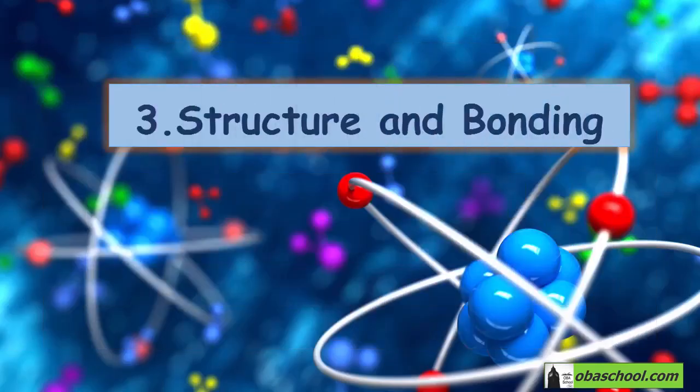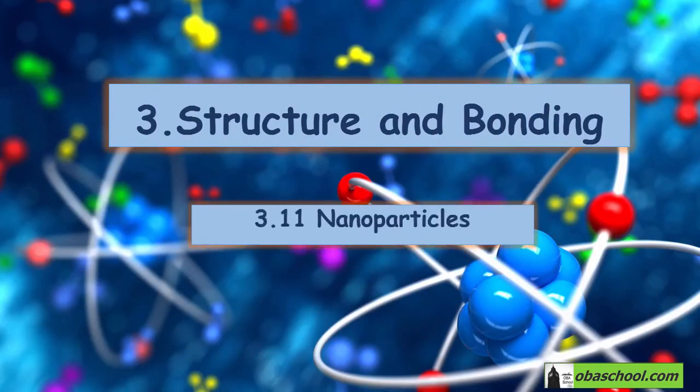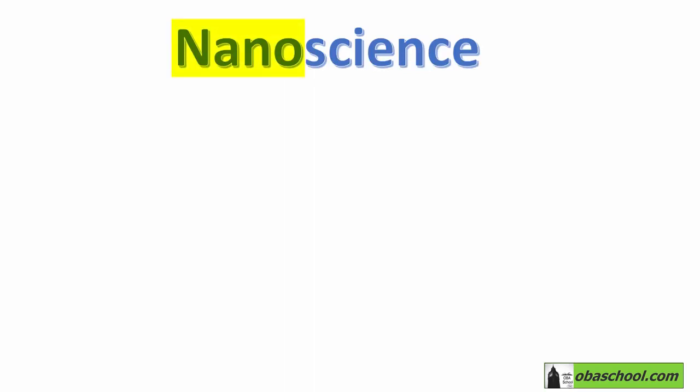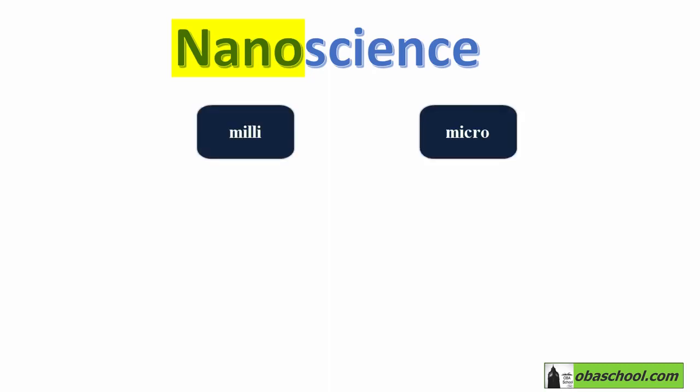In this section, we will explore what are nanoparticles. Nanoscience is a new and exciting area of science. The prefix nano is a unit. So, of course, you are familiar with units like milli or micro. We use milligrams or micrometers. We also have a unit which is nano.